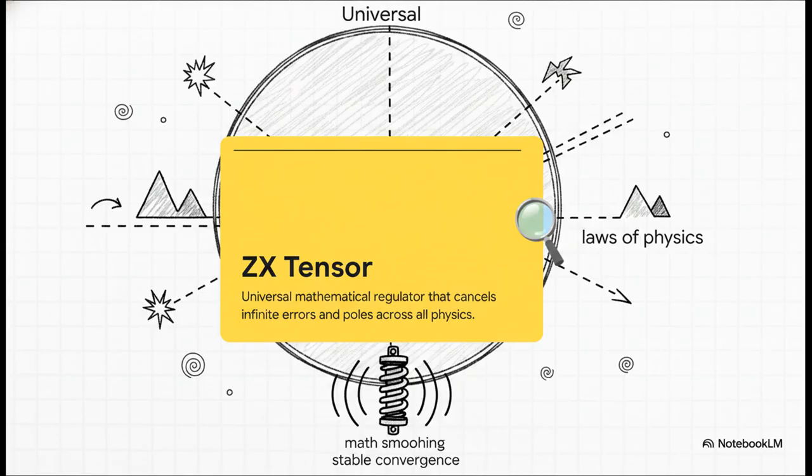We're going to begin our journey at the microscale of classical boundaries. This is a regime where, historically, traditional math usually just breaks down into indeterminate errors. To solve this, the Metaswarm utilized what's called the ZX tensor. Essentially, it's a universal mathematical regulator capable of systematically canceling infinite errors and poles across all laws of physics. Think of the ZX tensor as a universal math smoothing tool, or maybe like a shock absorber.